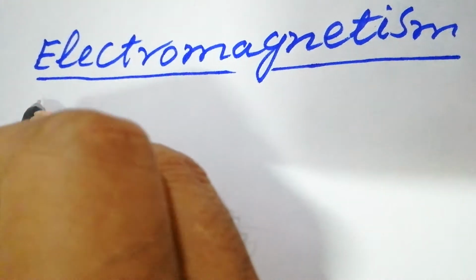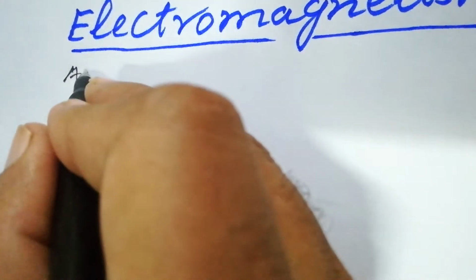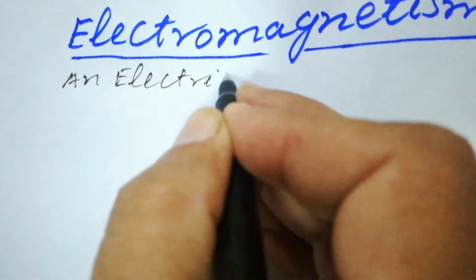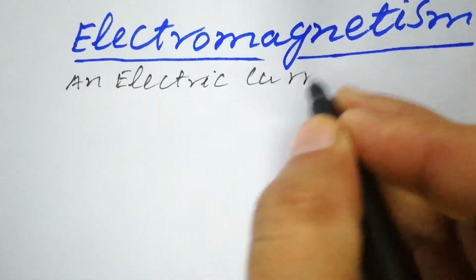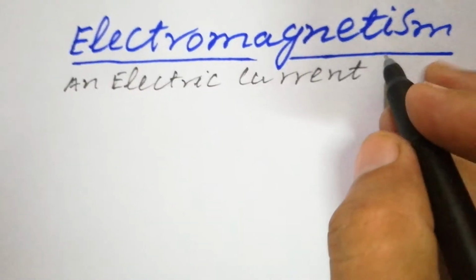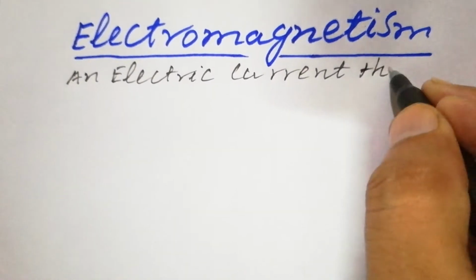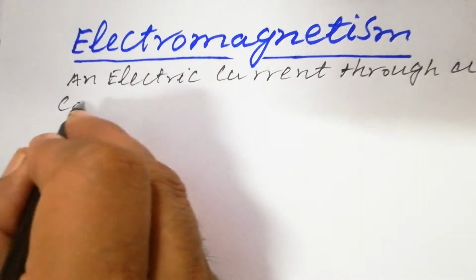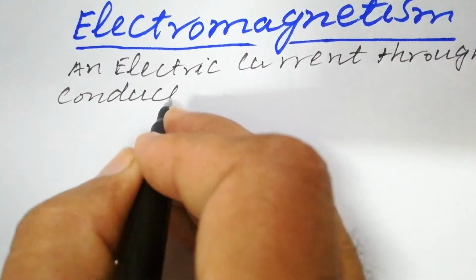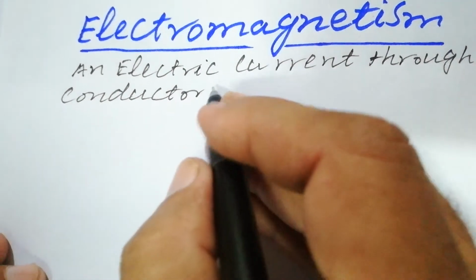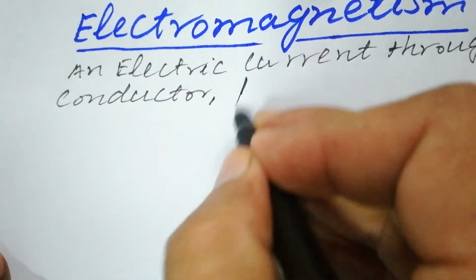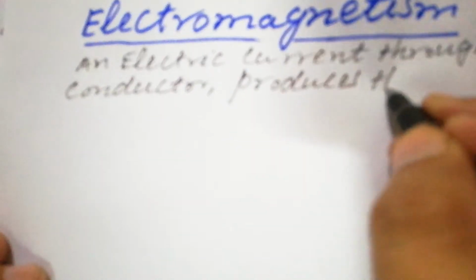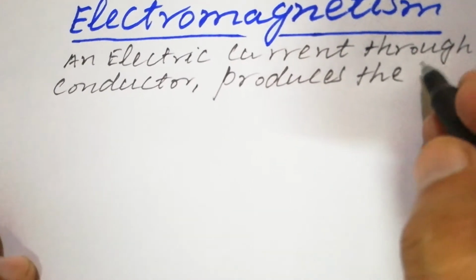An electric current through a conductor produces the magnetic field around it.